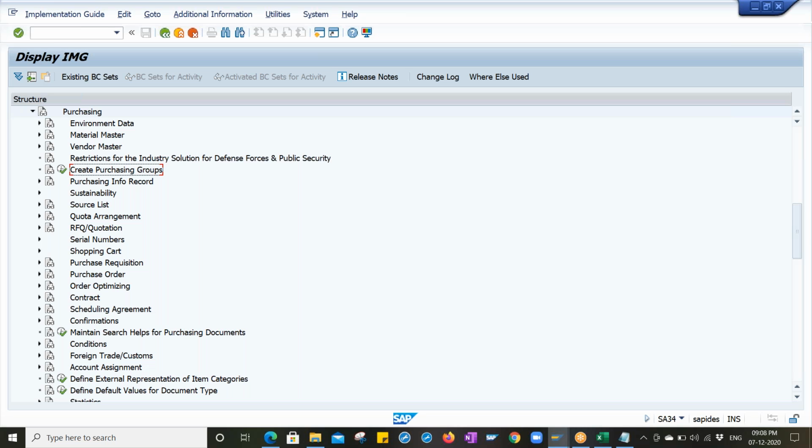So what is the difference between both of them? The purchasing organization is a purchasing department.